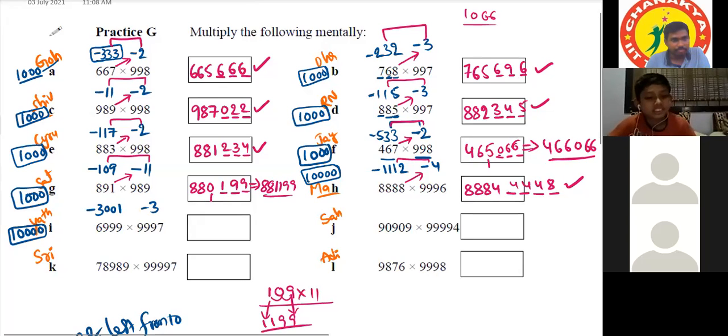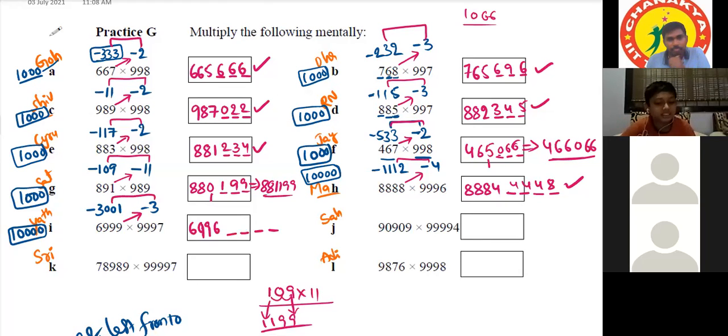Okay. Sir, then 6,999 minus 3 is 6,996. Then we have to leave four digits, sir, because base number is 10,000. Okay. Then 3,001 times 3.